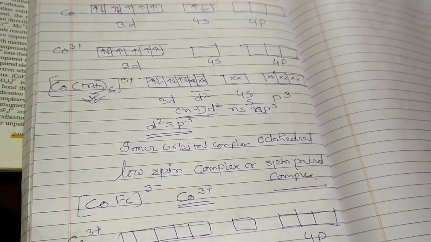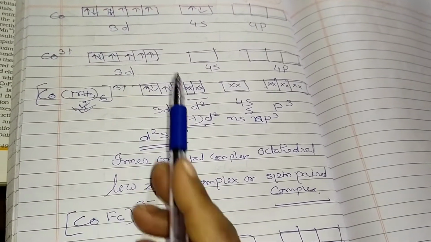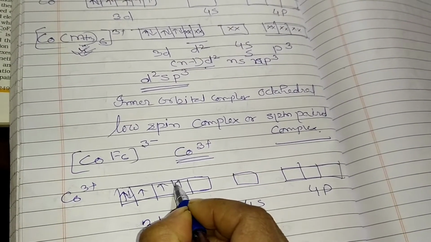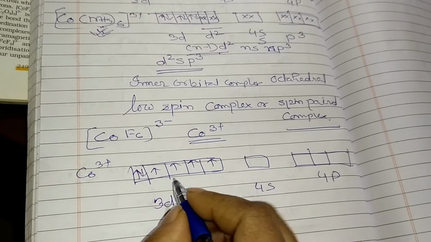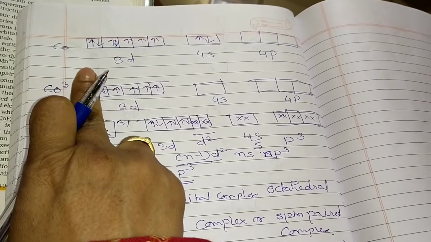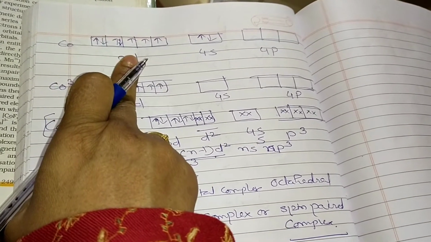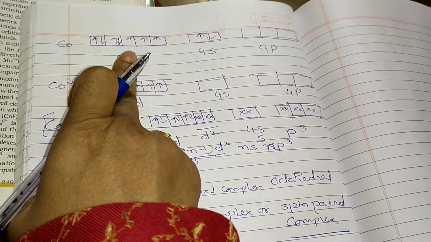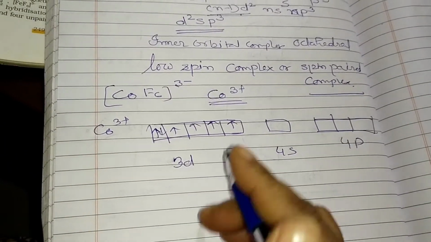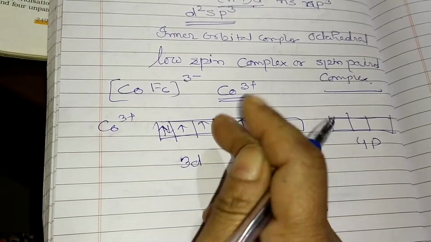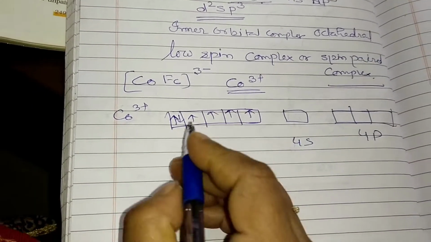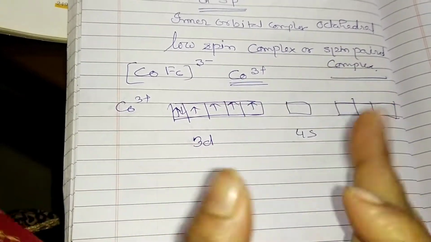Now we are coming to 3+, and I have already shown you what will be coming there. Now one paired electron and the other 4 are unpaired. This was the condition. So 3d here, this is actually for cobalt, means the d7 condition is coming. We can see here 3d7 condition is coming, and now this one is about the 4s and 4p. So here the 4s electrons are removed, and here also 1 electron is removed. So definitely now it is Co3+.